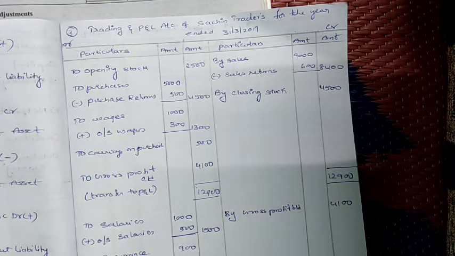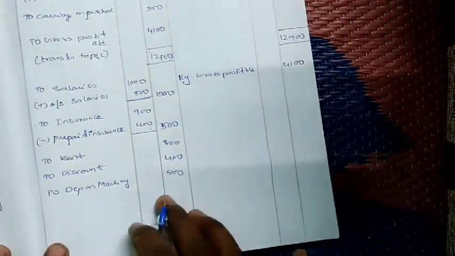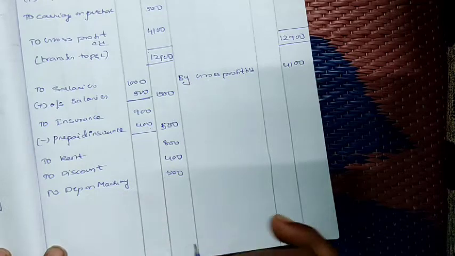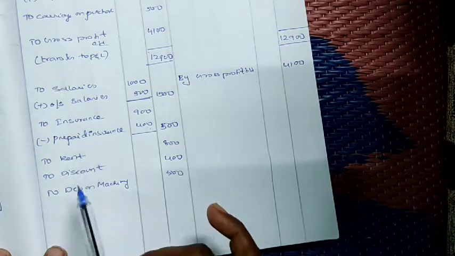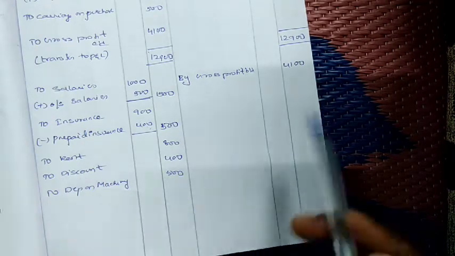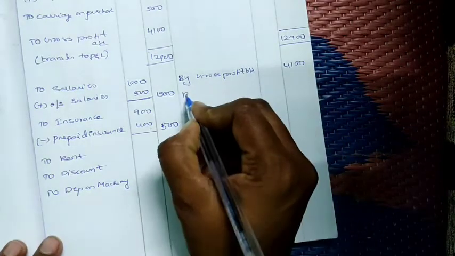Depreciation on machinery, an adjustment. Depreciation on machinery is how much? 500. Okay, salaries, prepaid insurance, rent, discount and depreciation on machinery we have taken. So on this side what is left over?